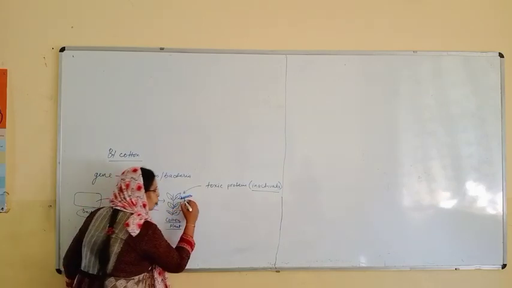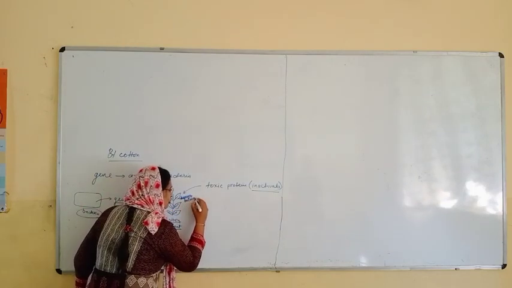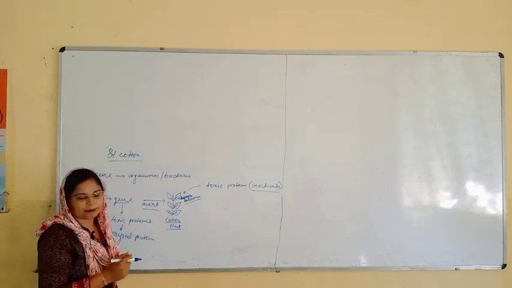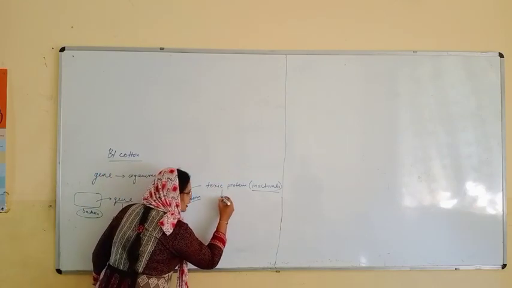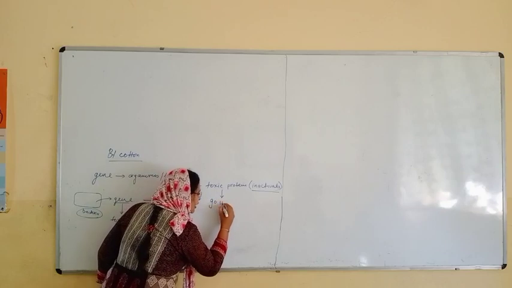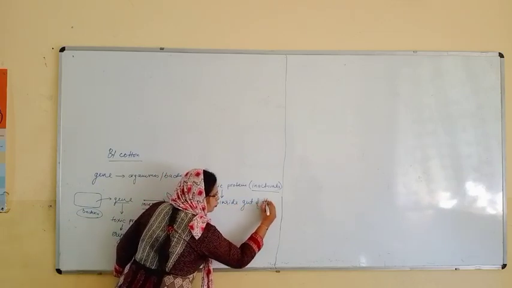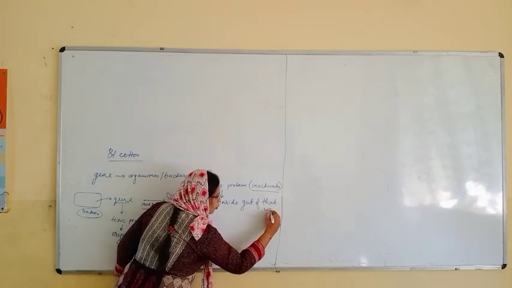Why? Because when this bollworm or any worm comes to eat this plant, this toxin protein will go inside the gut of that worm.